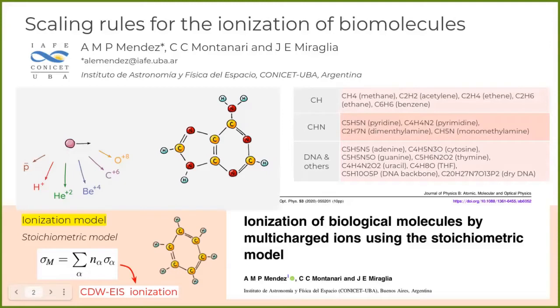The ionization model we developed considers the independent atom approach. Following the stoichiometric formula of the molecule and non-perturbative CDW with equal initial state calculations, we can straightforwardly determine the single ionization cross-section. Although we only considered a few molecular targets, thanks to our model, we can obtain the cross-section of any molecule composed of hydrogen, carbon, nitrogen, oxygen, phosphorus, and sulfur.